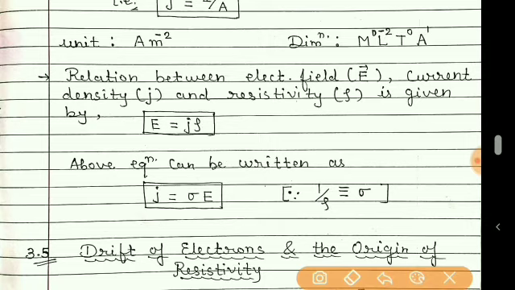Next is the relation between electric field E, current density J, and resistivity rho.